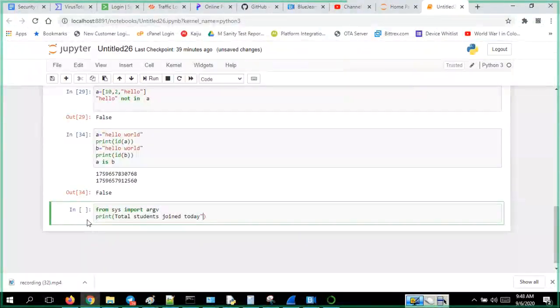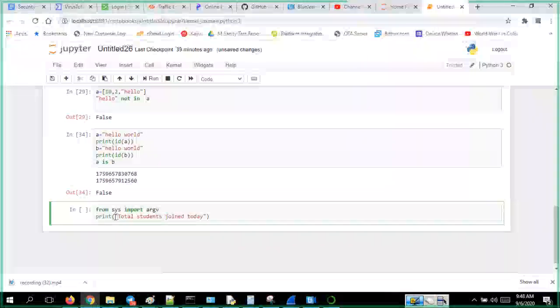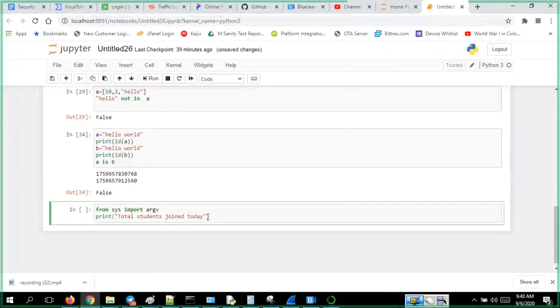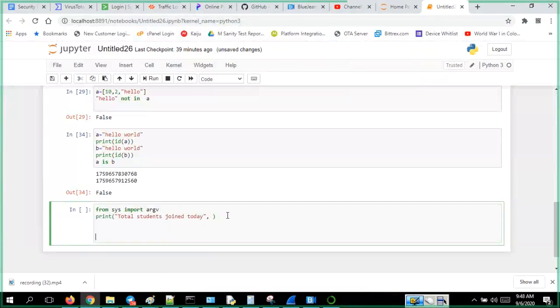I'll keep it like this. Whatever I am giving in the command prompt, I should use it like this: python. I can give the arguments, and the system takes them by default.